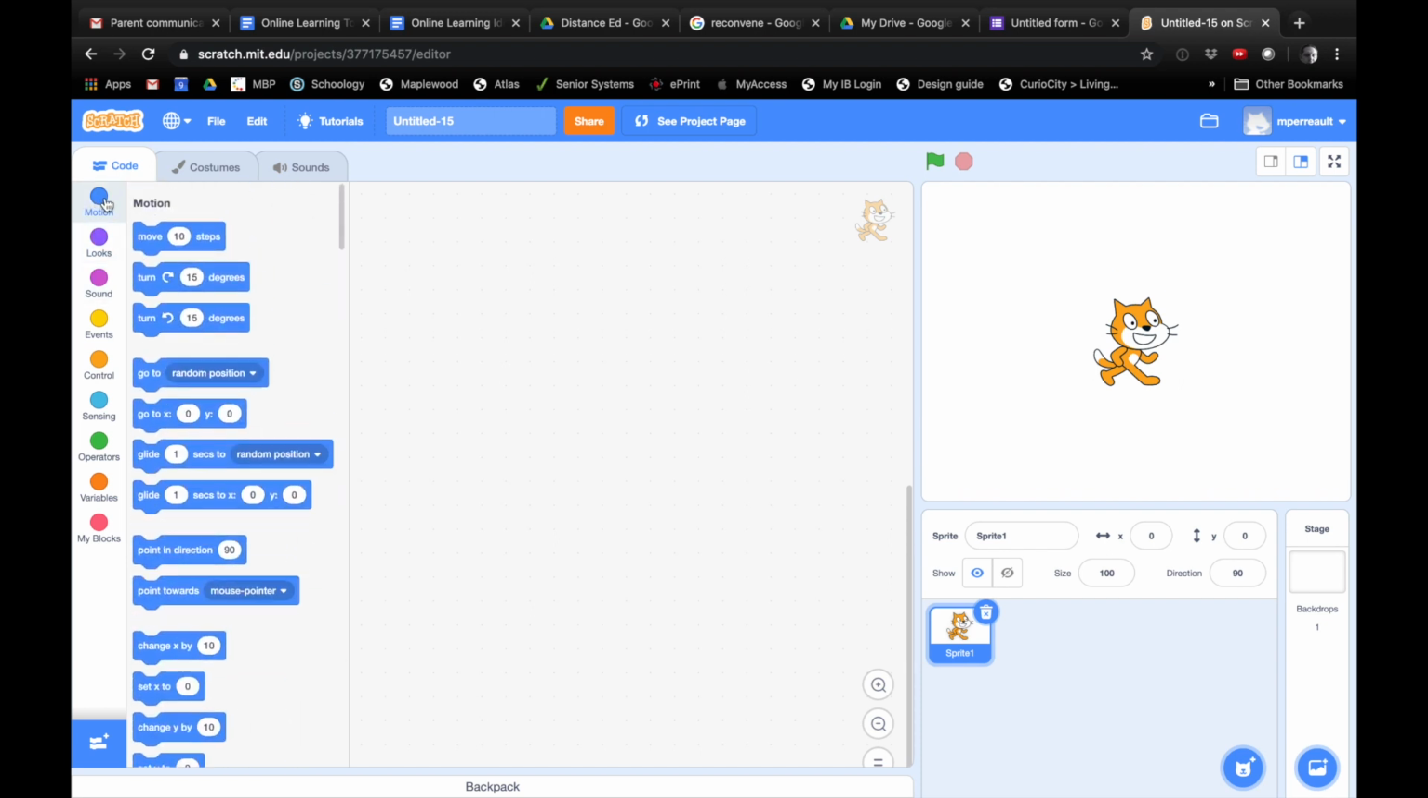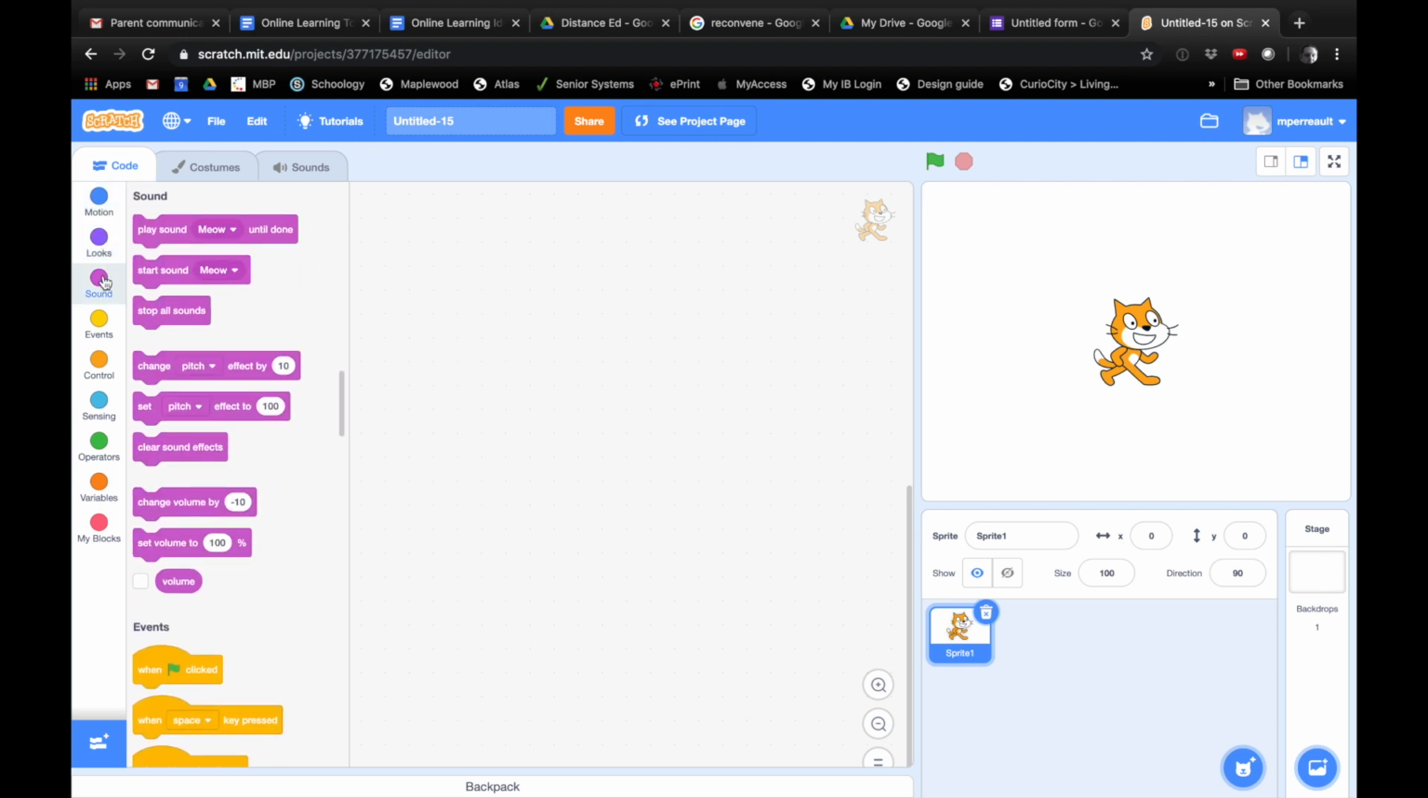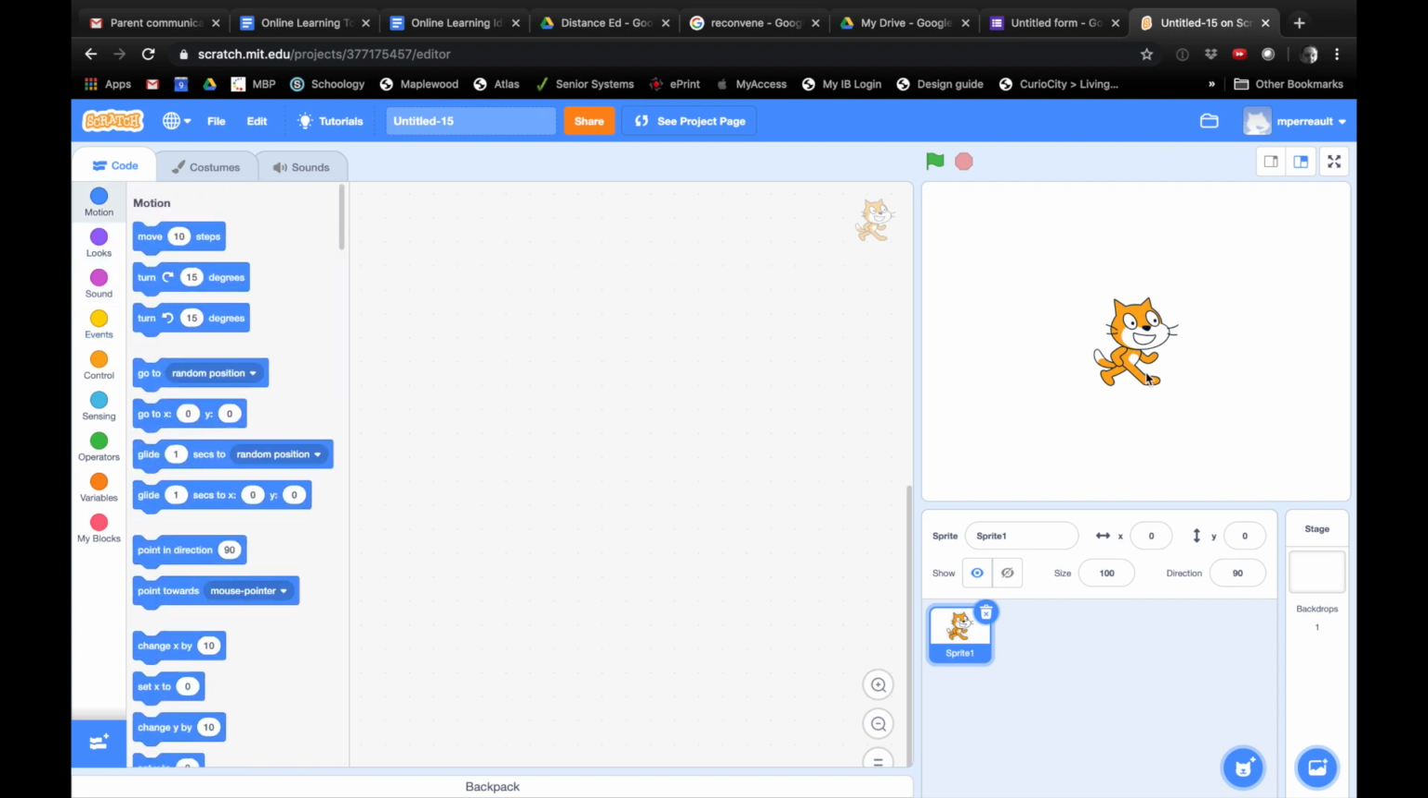So if we want to move our characters around, we're going to look in motion. If we want to change the way they look, we're going to look under looks. If we want them to make sounds, we're going to click on sounds, etc. Right now we've got a cat sprite sitting in the middle. We're going to click on our cat, and you can see a little box jumps around the cat, showing you that it's selected.